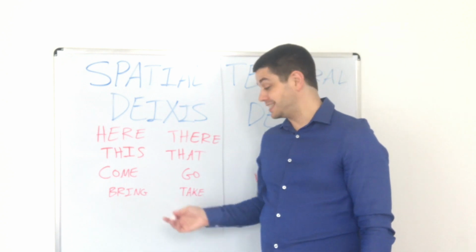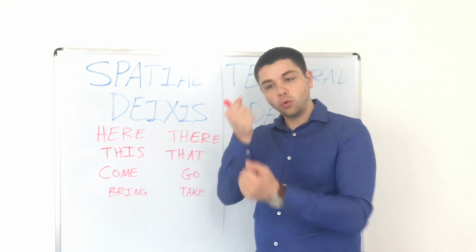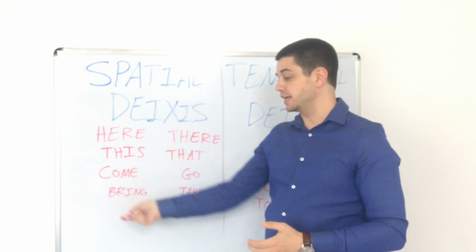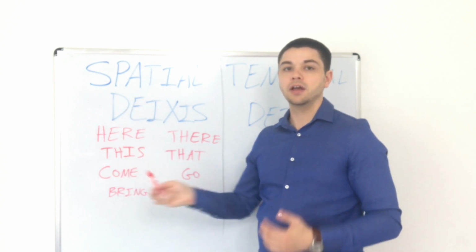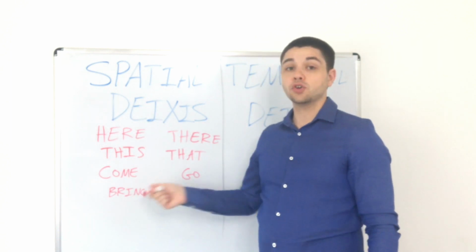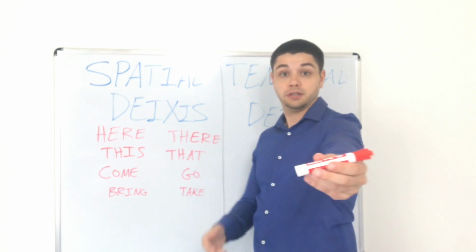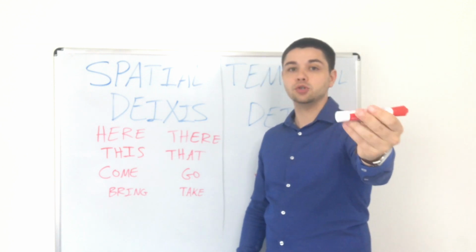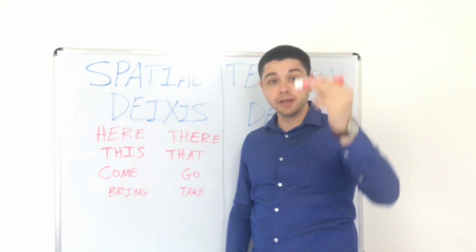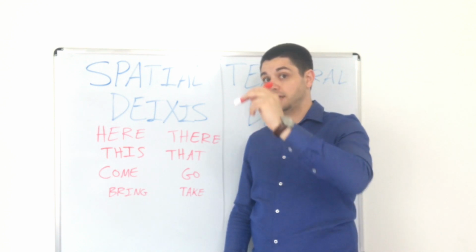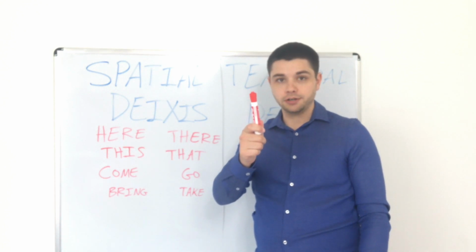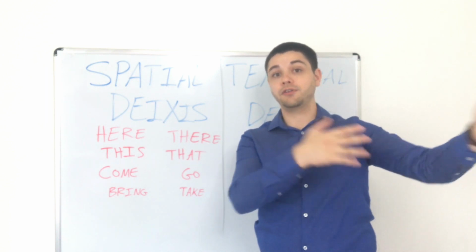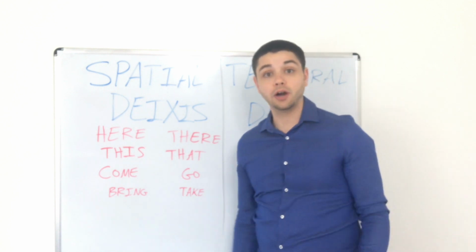Next, bring and take. So bring is when we hold something and then we move with it near something. So bring, again, just like come, just like this, just like here, moving near something. So, for example, bring me the marker. You should take the marker from some place and then you should move near me. This is bring me the marker, right? If I say, take the marker, then you put it in your hand and you move away from me or away from the place that we are.